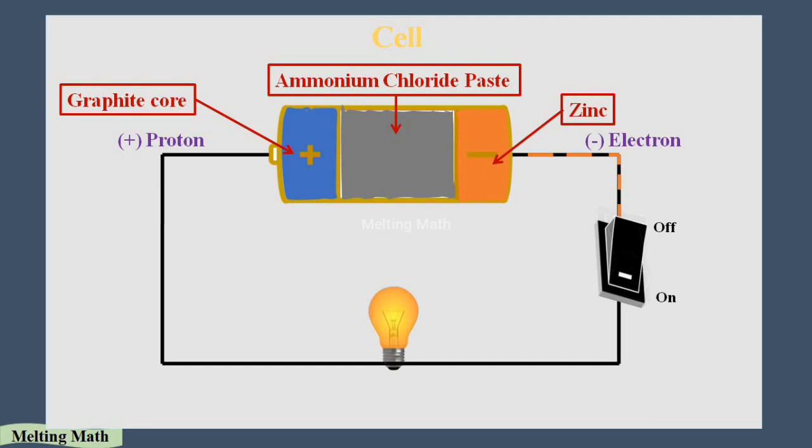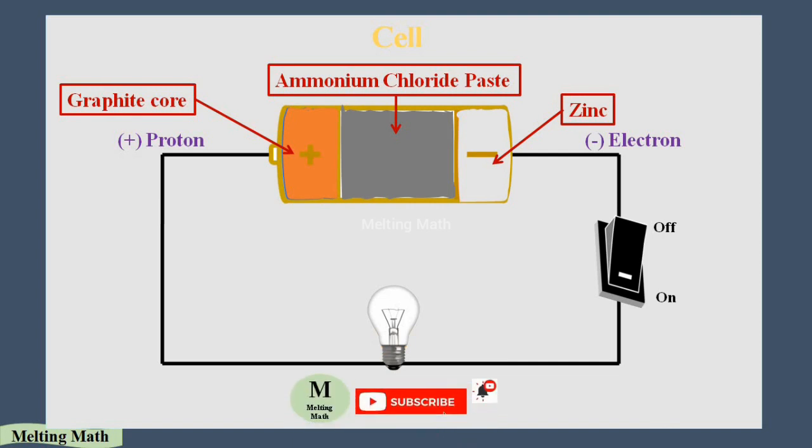After using this process continuously, the flow of electrons will stop at one stage. All the electrons in the negative terminal have gone to the positive terminal, so there is no flow of electrons, which means the cell is empty and will not work afterwards. This is how the cell gets empty, and this is how the cell works.